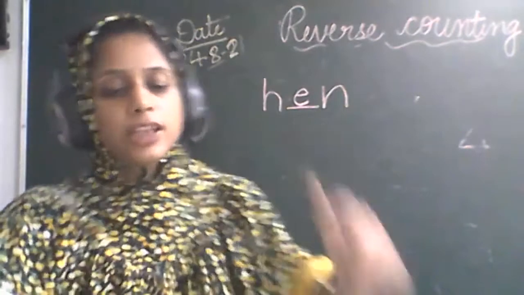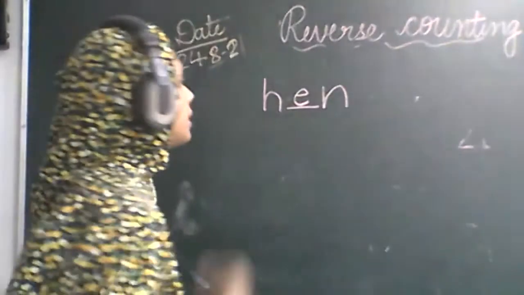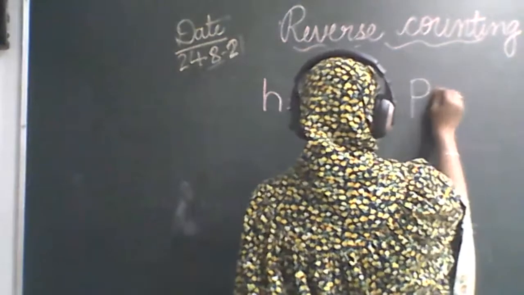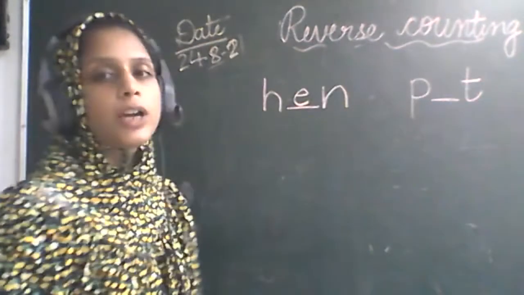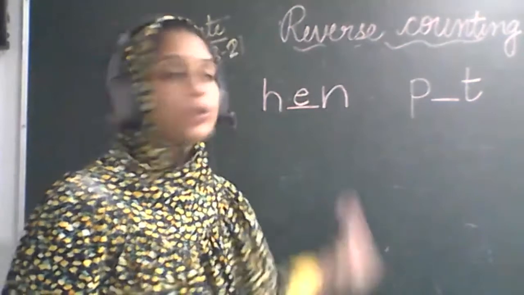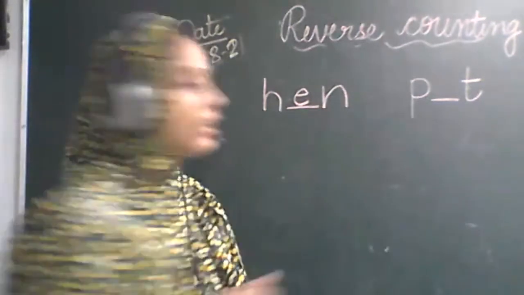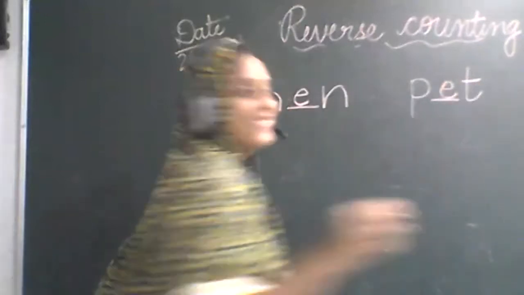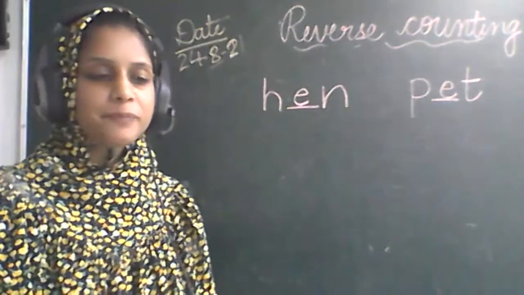Now the next one is pet. Pet. Pet मतलब पालतू जो होते हैं. P dash T. So what do we have to write? अगर pat होता तो we have to write A here. But वो न क्या है? Pet. So we have to write E. Pet.